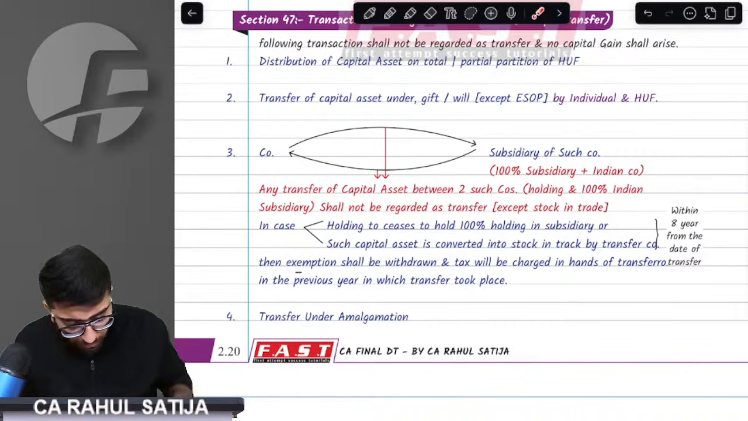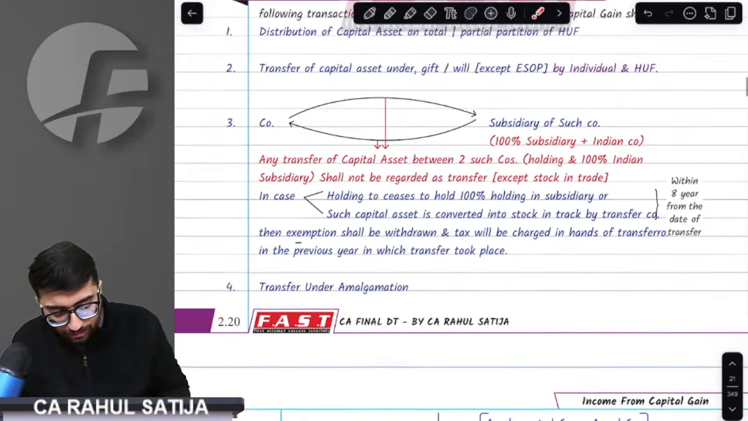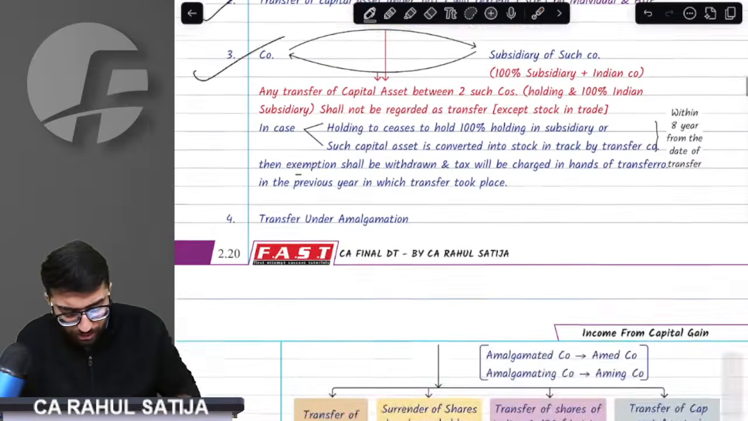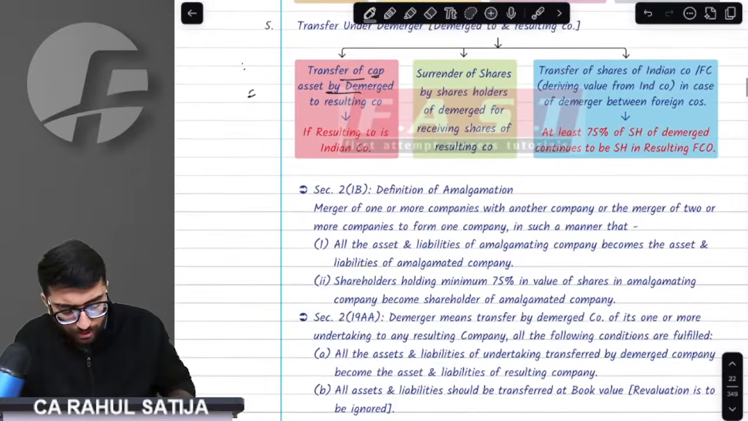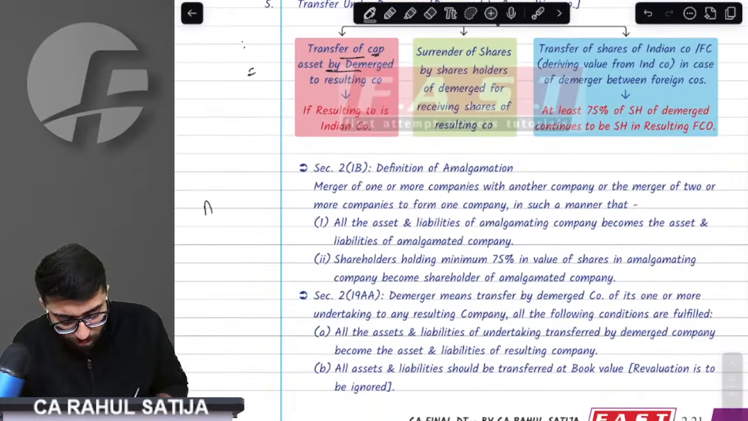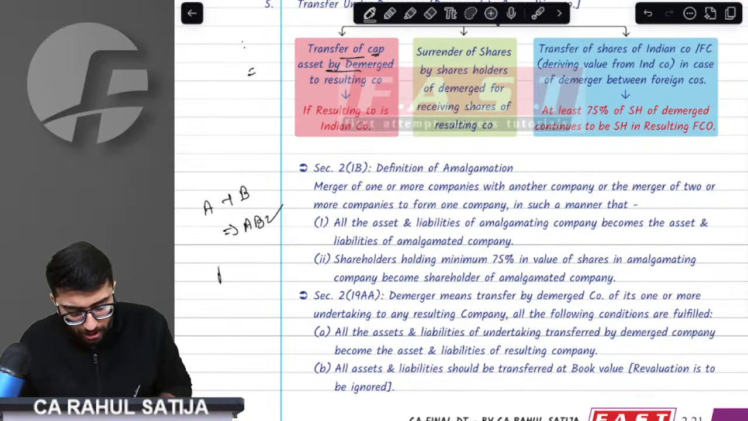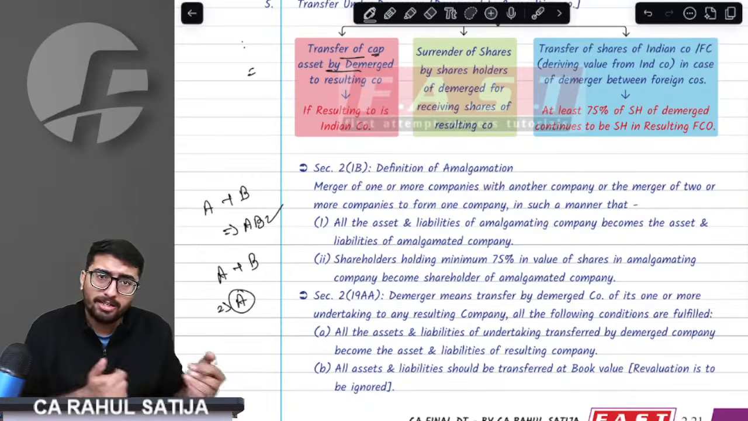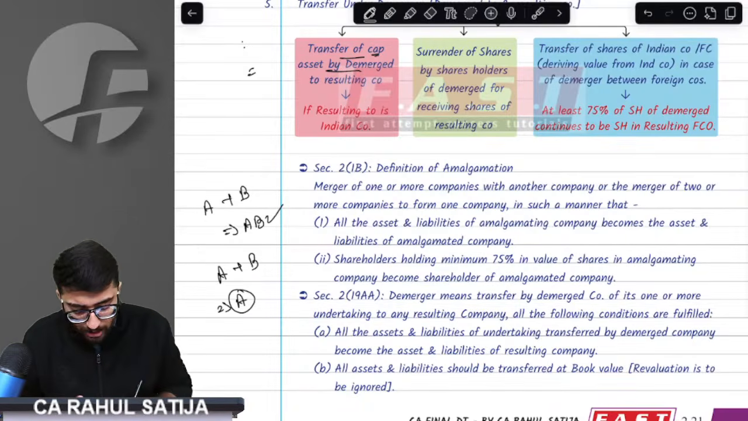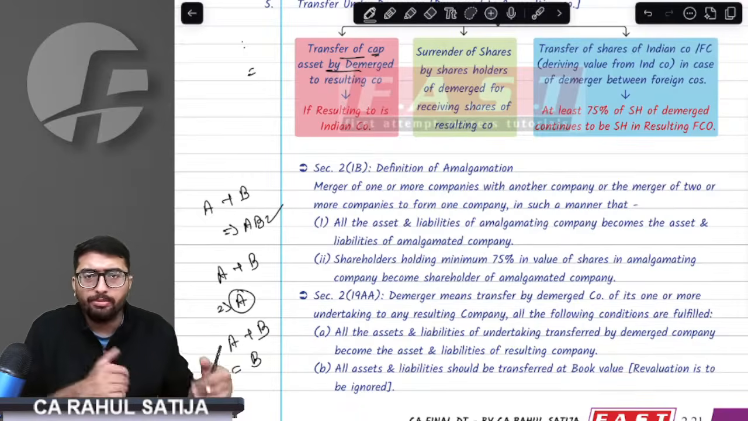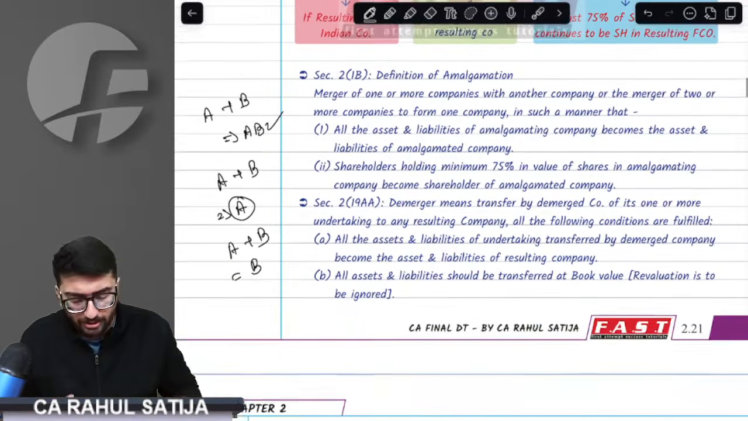Done. Exempt transfer in case of amalgamation. Now, what is an amalgamation? Understand. Under the Income Tax Act, if we have two companies, A plus B, if they become AB, it is also amalgamation. You might say it is a joint venture, but it is amalgamation under the Income Tax Act. If A plus B becomes A, you might call it acquisition, but it is amalgamation under the Income Tax Act. A plus B, if it becomes B, you might call it acquisition. It is again amalgamation under the Income Tax Act.